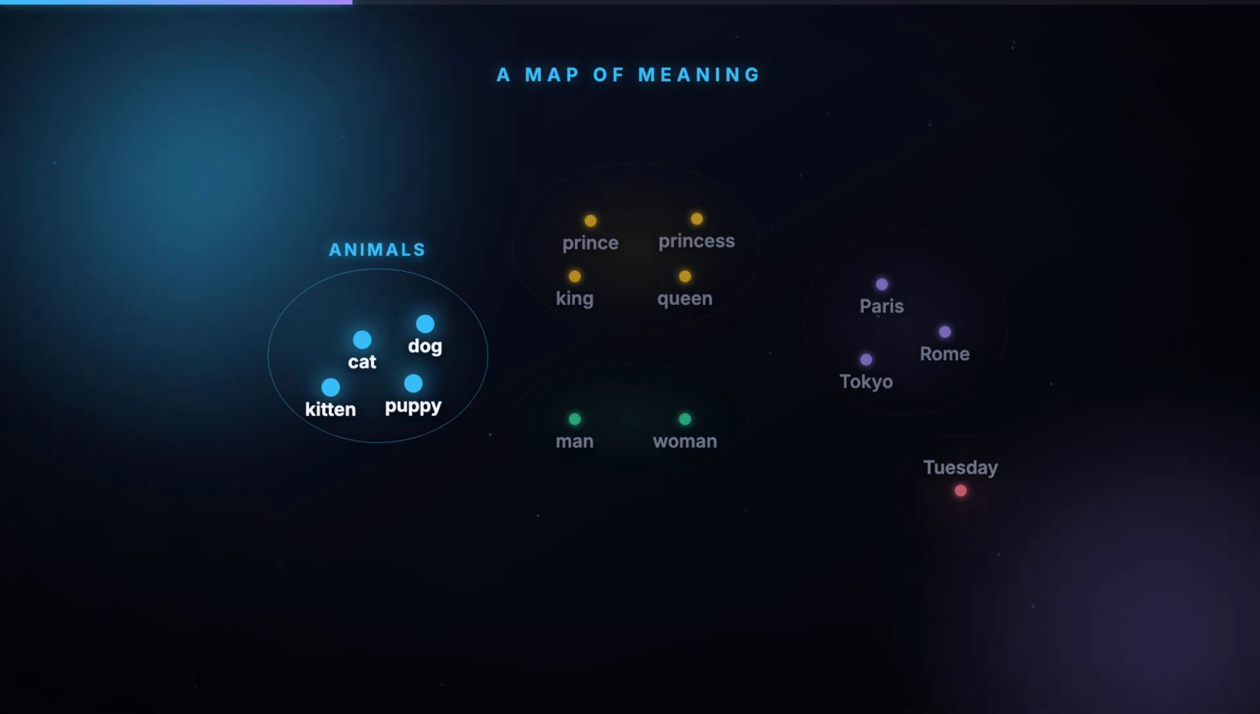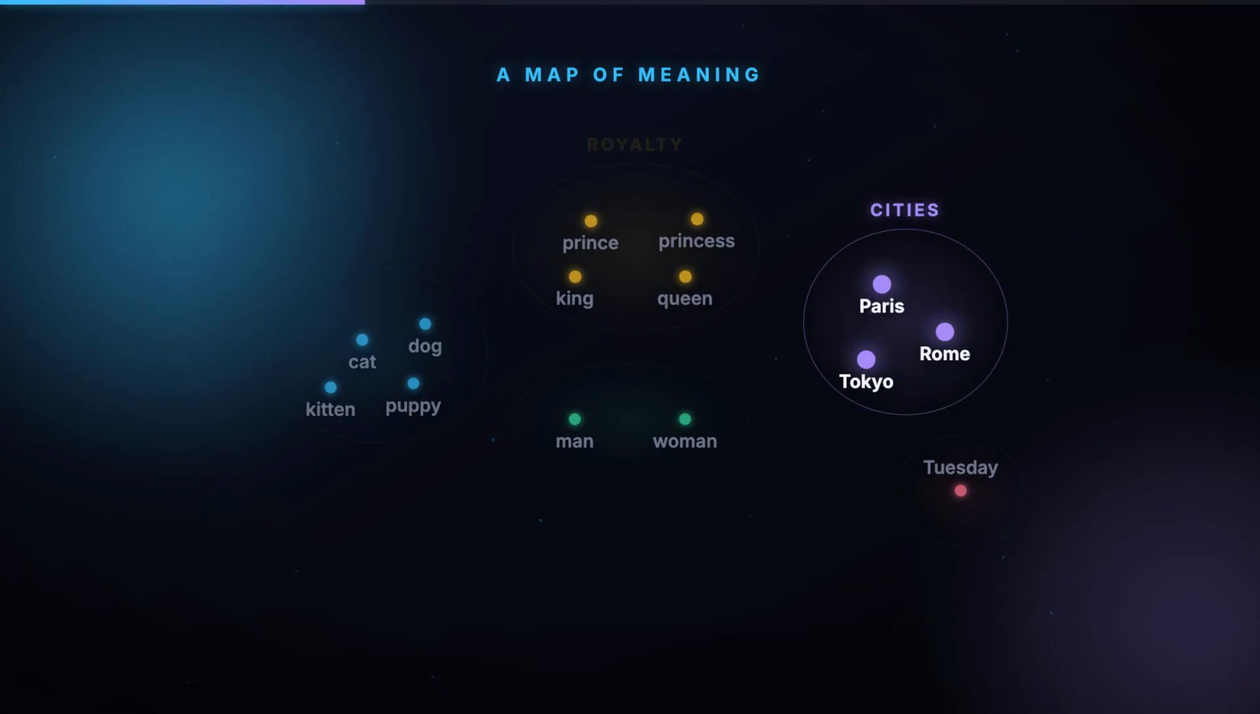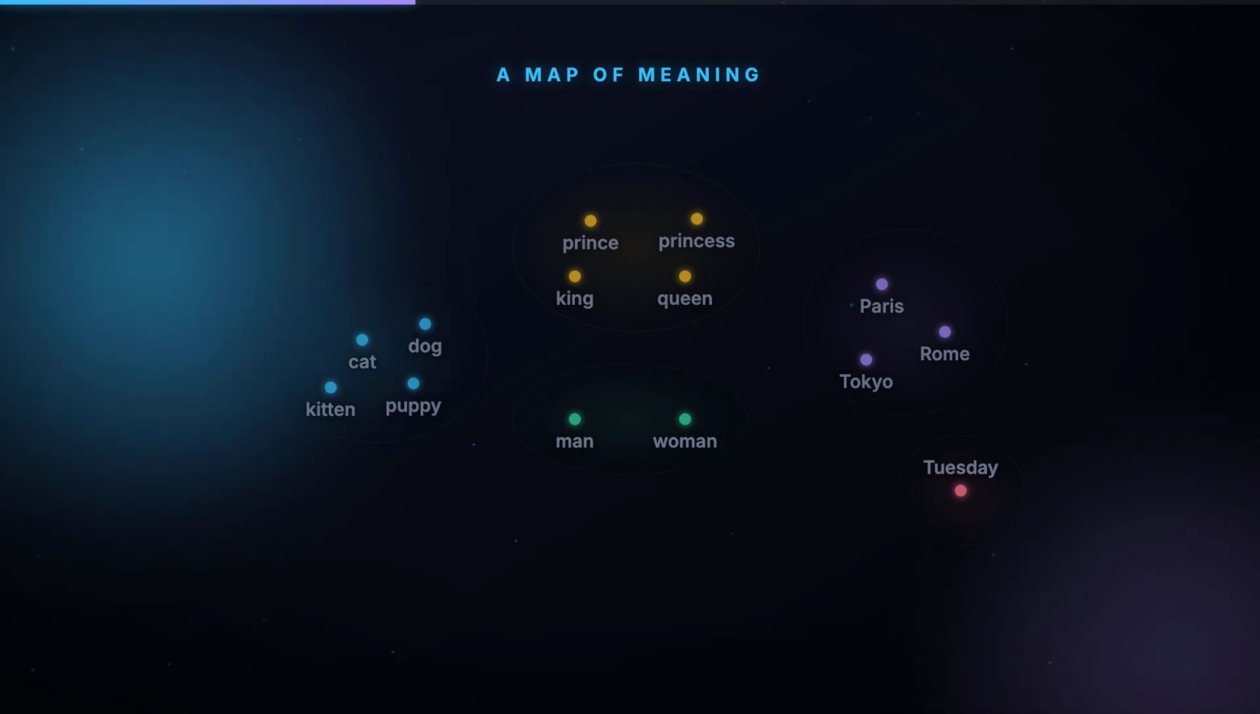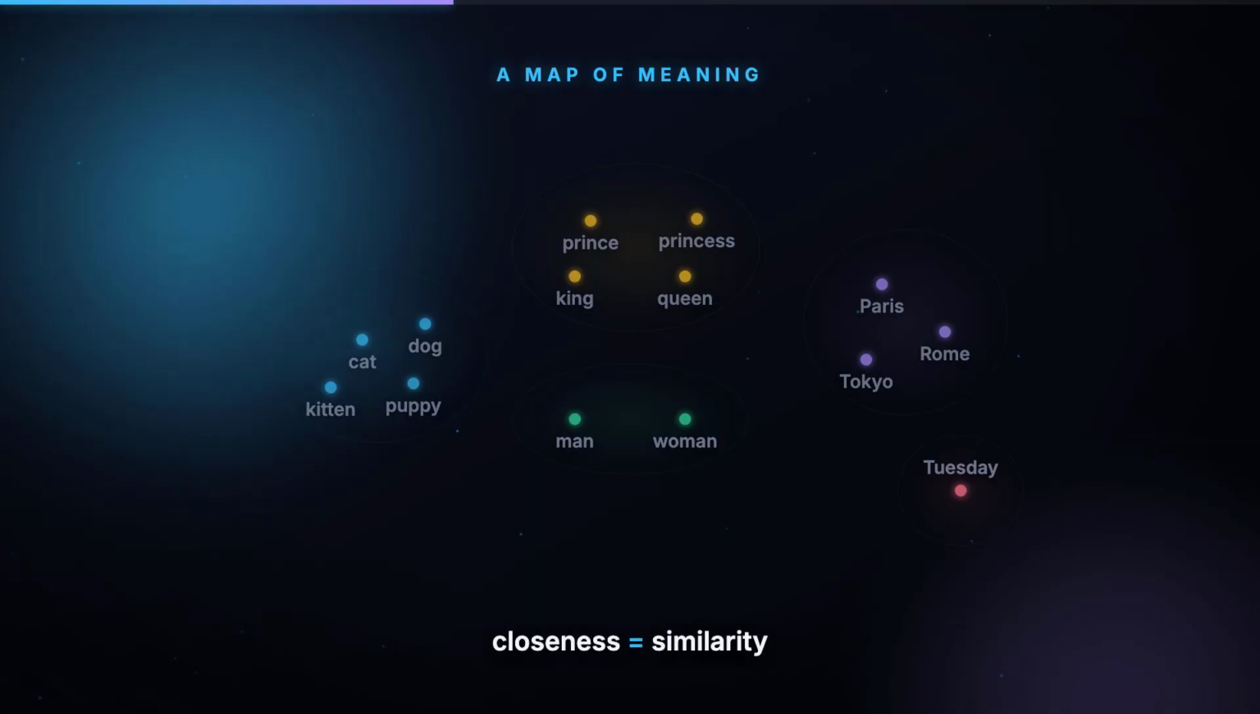Similar meanings drift together into neighborhoods. Animals in one region, cities in another, royalty in their own corner. Nothing told the model these groups exist. It discovered them purely from how words are used. On this map, closeness means similarity.